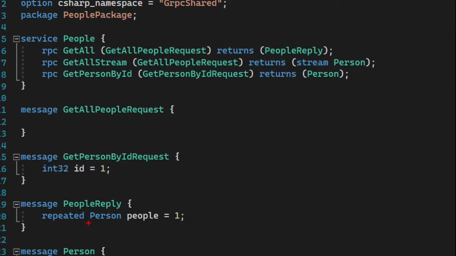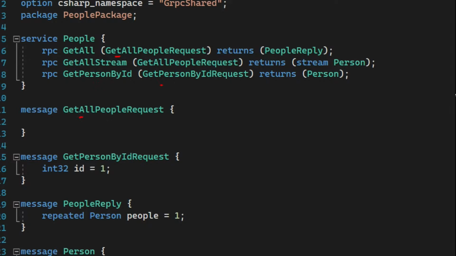And then instead of defining an array or a list or whatever, because we have to support all different languages, we're just boiling it down to the essence of it. Yes, it's not an array, it's not a list, because they're called different things on different platforms. It's a repeated person. So it turns out that this is an array, but when you're defining it in the proto file, you say repeated person. People equals 1. So you don't have to send anything, but you do have to have a message when you make a request.